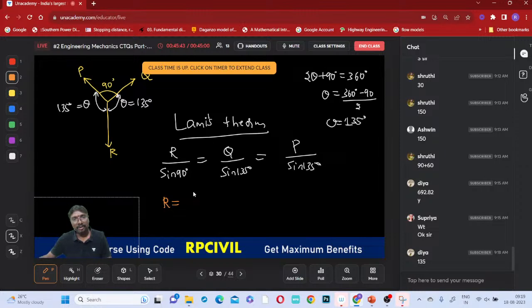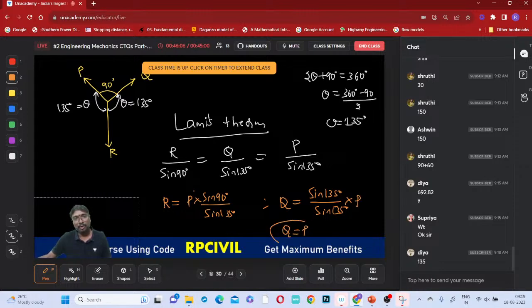R is equal to P into sine 90 by sine 135. Then Q will be equal to sine 135 divided by sine 135 into P. So therefore Q will be equal to P.